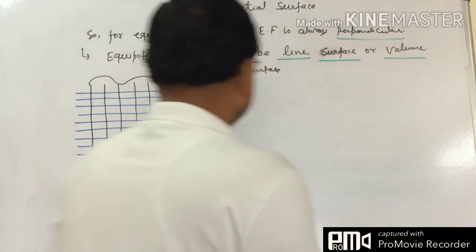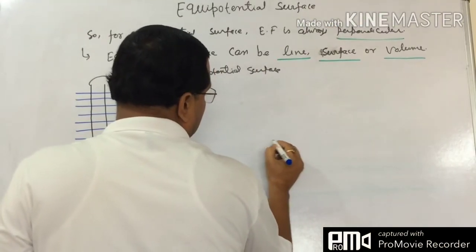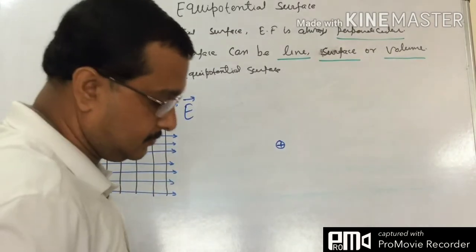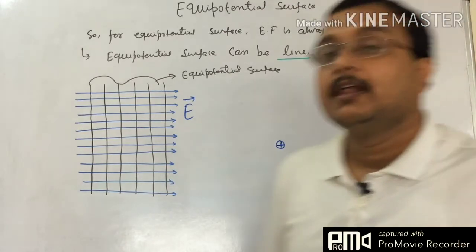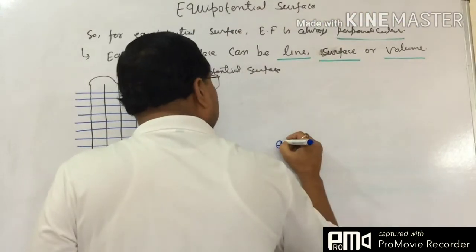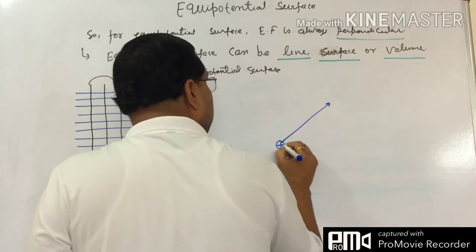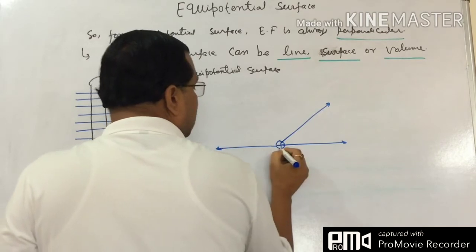Now suppose this is a positive charge. How can we draw the equipotential surface for it? If it is a positive charge, the direction of the electric field is always outside. It is always outside.